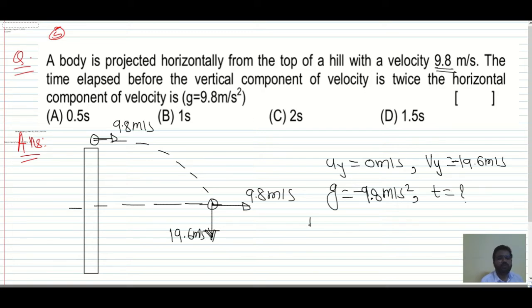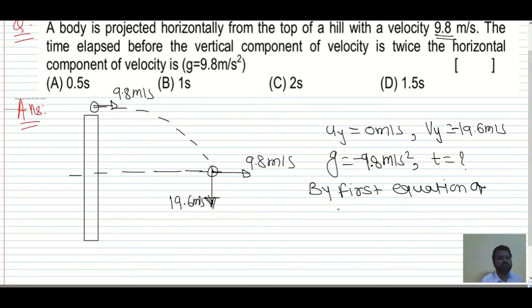So use the first equation of motion: Vy is equal to Uy plus Ay into t. So Vy we have is minus 19.6, is equal to Uy we have is 0, minus 9.8 into t.